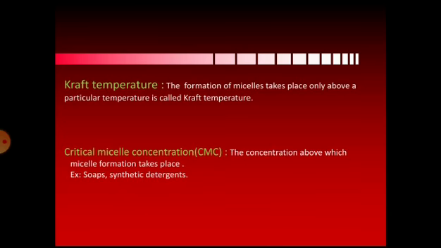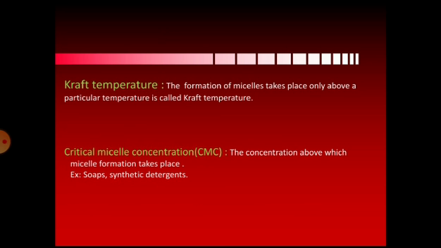The first one is the Kraft temperature. It is very simple. The temperature at which micelle formation takes place is called the Kraft temperature. The formation of micelles takes place only above a particular temperature, which is called the Kraft temperature. Now, micelle is nothing but what? Associative colloids that we have discussed in the last class, right? So the formation of associative colloids takes place only above a particular temperature, called the Kraft temperature.